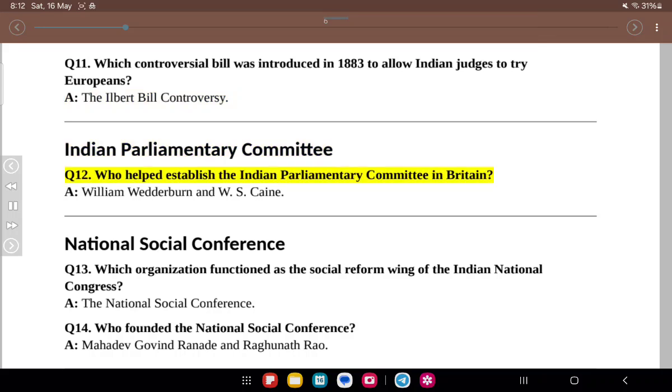Indian Parliamentary Committee. Q12. Who helped establish the Indian Parliamentary Committee in Britain? A. William Wedderburn and W. S. Caine. National Social Conference. Q13. Which organization functioned as the social reform wing of the Indian National Congress? A. The National Social Conference. Q14. Who founded the National Social Conference? A. Mahadev Govind Ranade and Raghunath Rao.